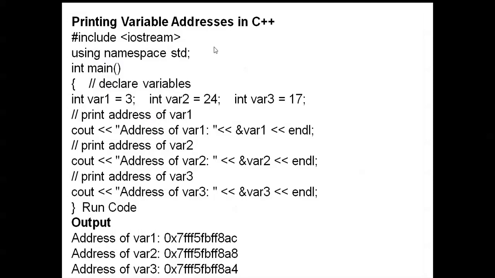Next, printing variable addresses. Using namespace std, main function. Declare three variables: var1, var2 and var3. Print the address of var1 using the address operator &var1, then the address of var2 with &var2, and the address of var3 with &var3. After running the code, the addresses of variables 1, 2 and 3 are printed. The 0x prefix marks hexadecimal addresses.